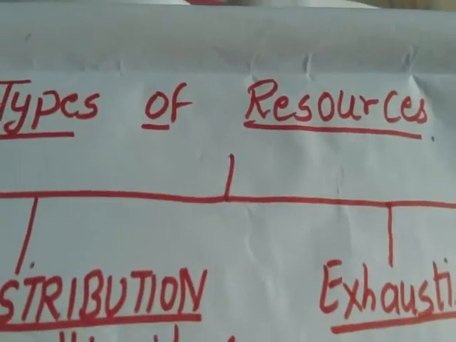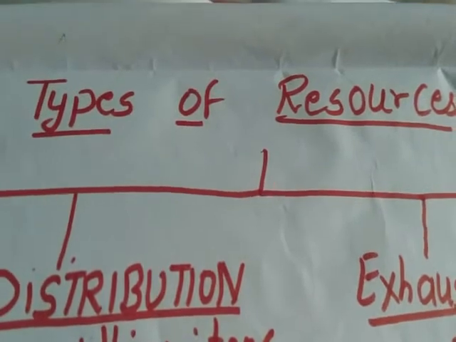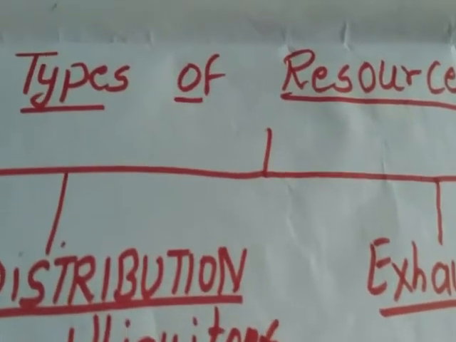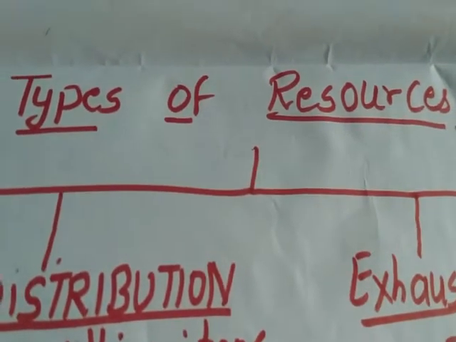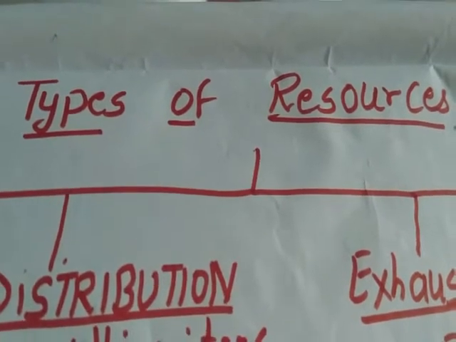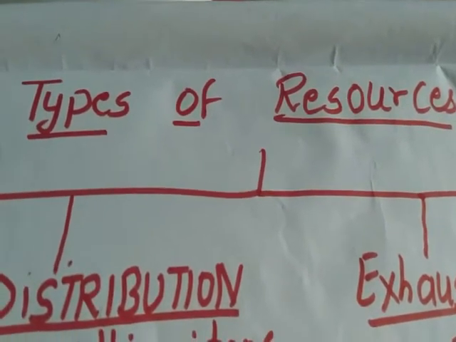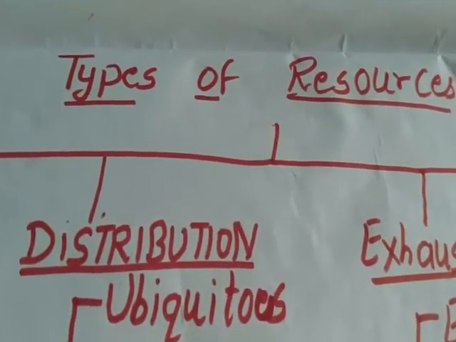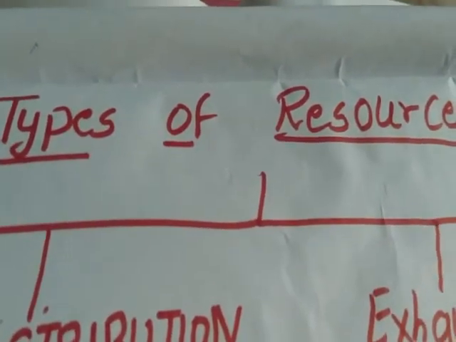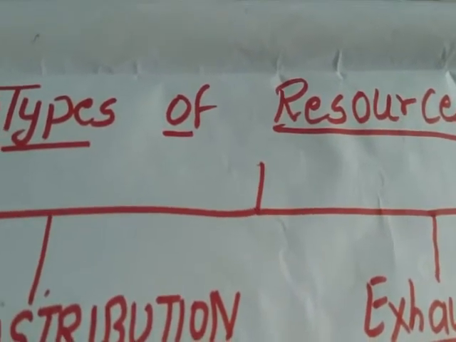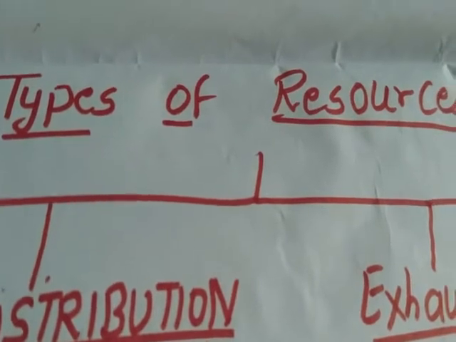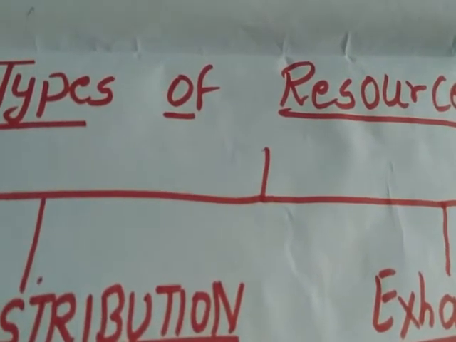Now, next part of the resource, types of resources or how the resources are classified. Now, if you see, resources can be classified on different categories. Suppose we say general category, it can be natural, man-made or human beings.